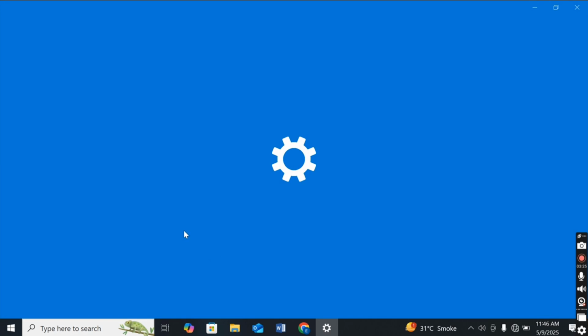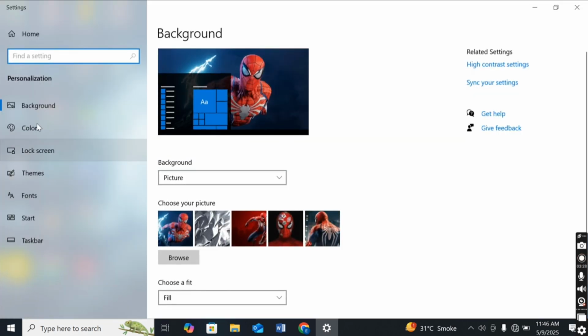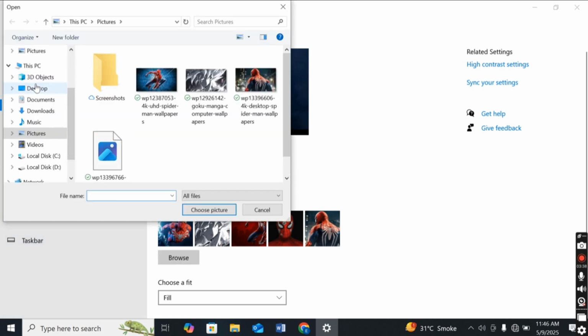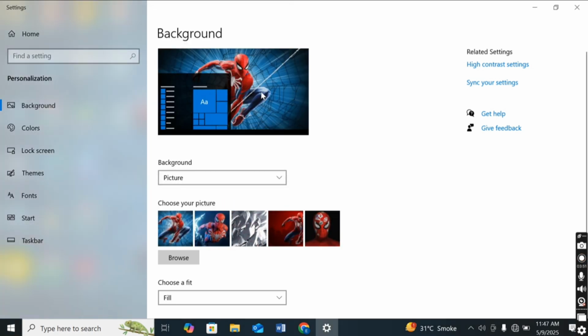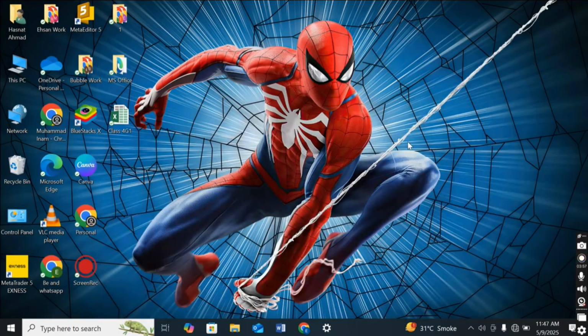After that this settings screen will appear, and we will click on Background, and we will select any type of picture from here, or we can browse and select any picture from our device. For example, I am selecting this one, so I will click on it, choose this picture and click the choose option. Okay, so look here, the background is changed now. First we minimize it, and look, the first background is different from this one, and now it has changed. This is the first method.